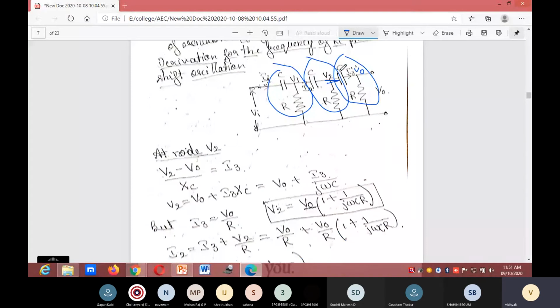V2 minus V0 divided by XC is equal to I3.